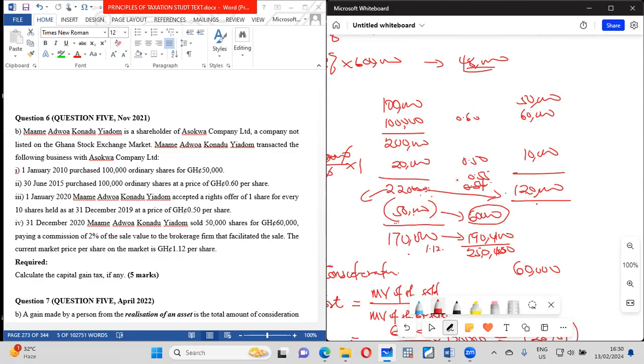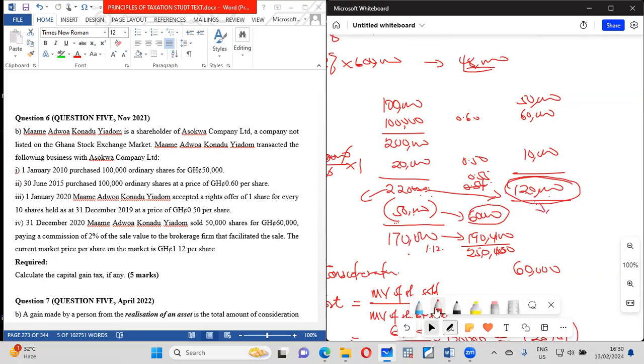So the market value of the share is actually the cost. So you have to multiply that figure with what is actually the cost in town. The cost in town is 1.12. So even this one, we will have to revalue this figure to the current state.